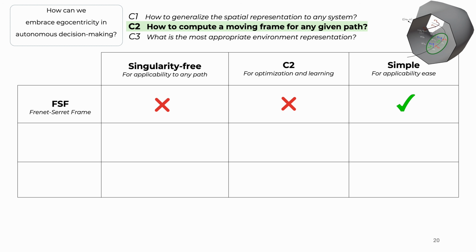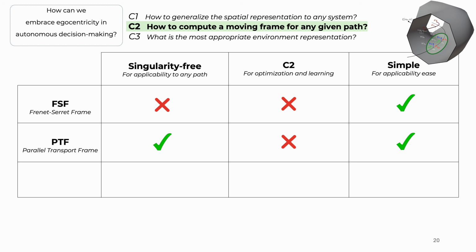Given the popularity of the Frenet frame, these issues have been very deeply studied, and an immediate solution is the parallel transport frame, or the PTF. The PTF is also a well-established frame that, as I said, provides an immediate solution to the limitations of the Frenet frame. It fixes the singularities, but in its pure form, it's not able to provide any gradients.